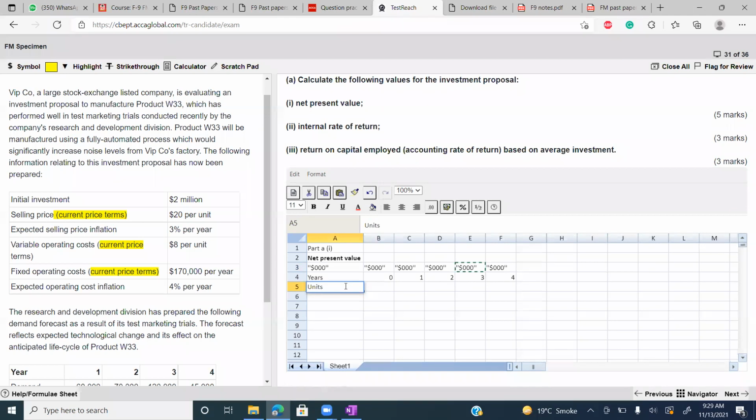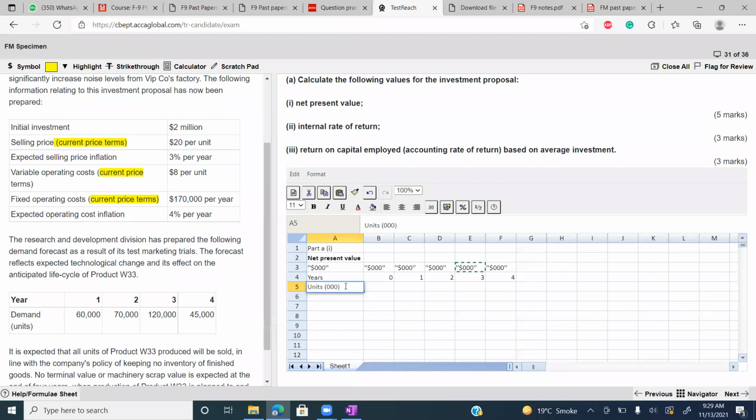Okay, you can take the 000 round off here. 60, 70, 120, 45.